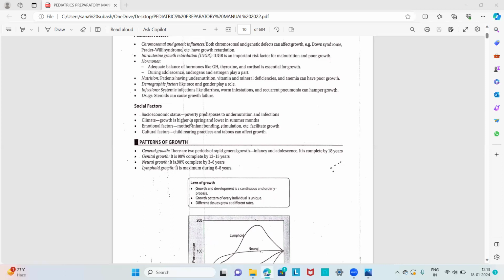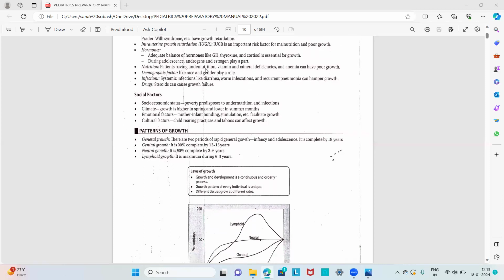These are the social factors: socioeconomic status, climate, emotional factors, and cultural factors. These are the important factors which influence the overall growth in the child.